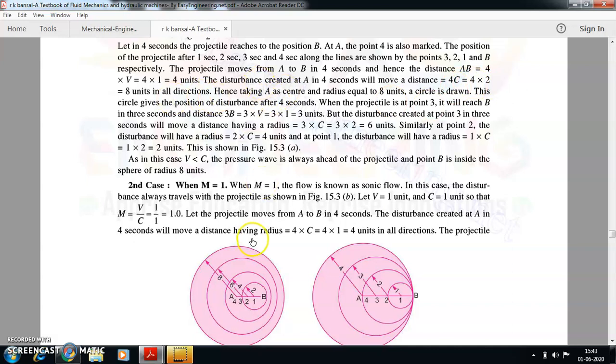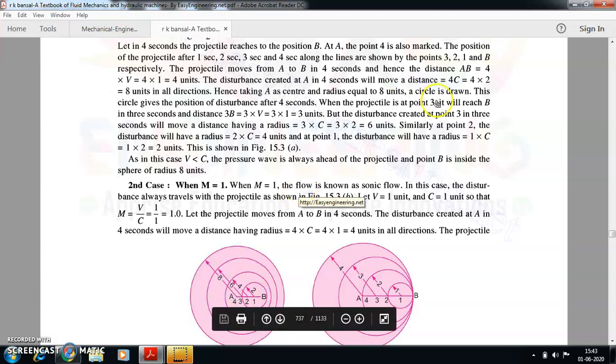So see, whatever movement is happening from A, which is at the 4th position, c is going to be 2 over there, and the time frame that we are thinking about is 4 seconds. The disturbance that is going to be created will be 4 into c. c tells us about the disturbance movement, so it will be 4c, the distance movement of the disturbances or the pressure wave.